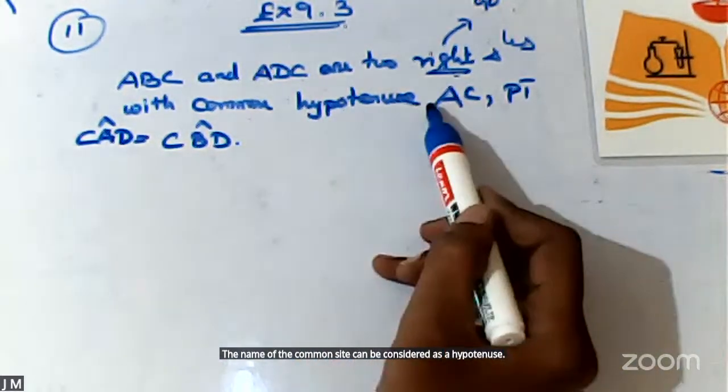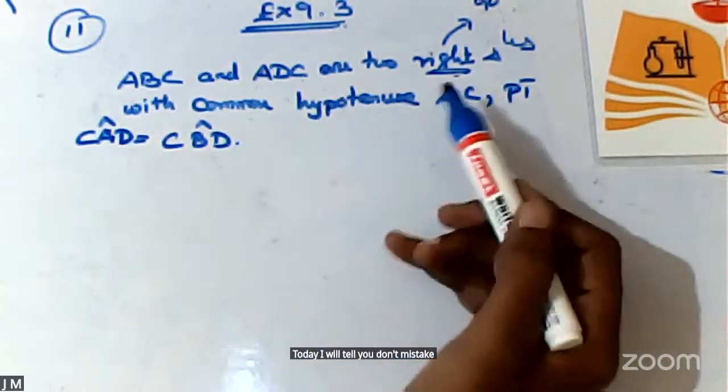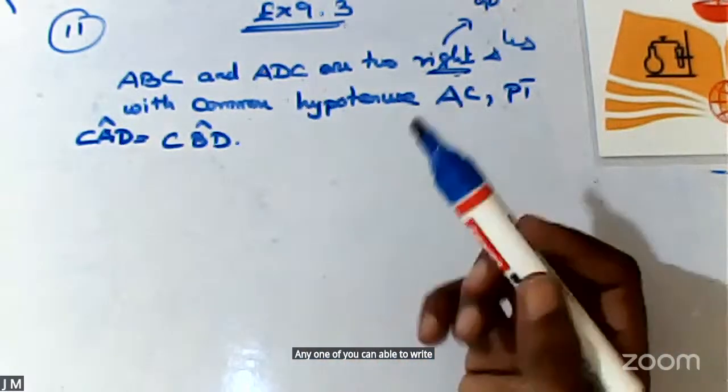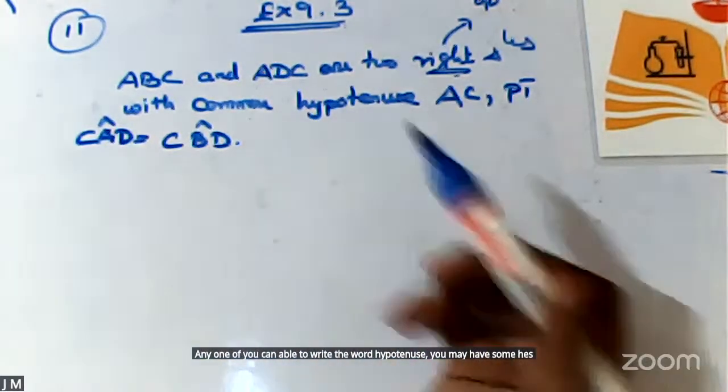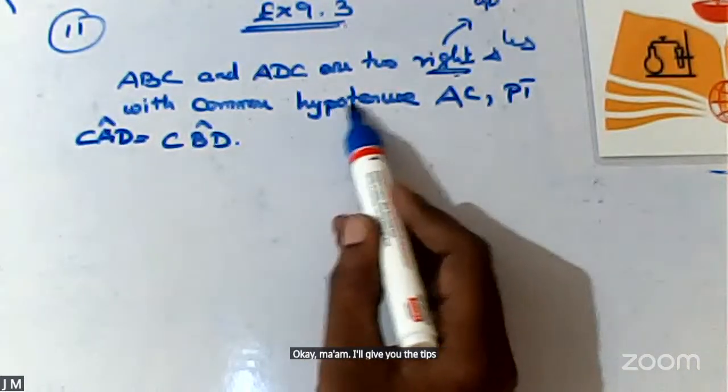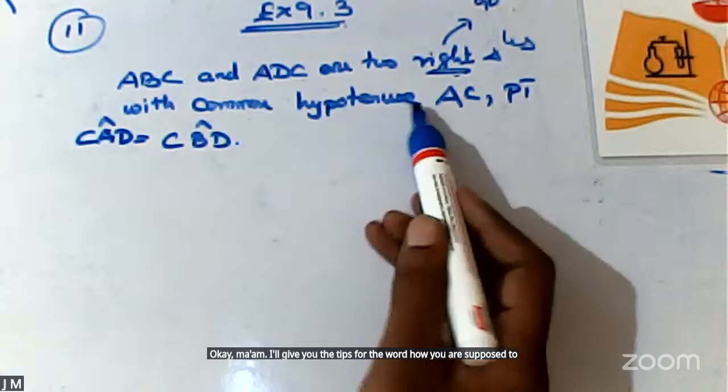Children, don't mistake me if I am sharing like this. Can any one of you write the word hypotenuse? You may have some hesitation to write it. I'll give you tips on how to write the pronunciation of hypotenuse.